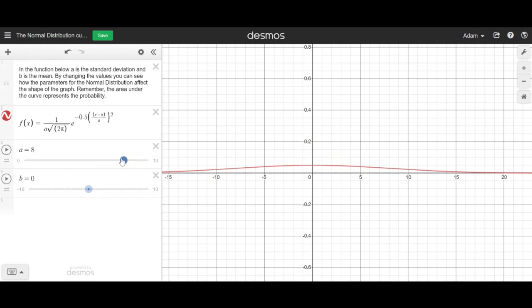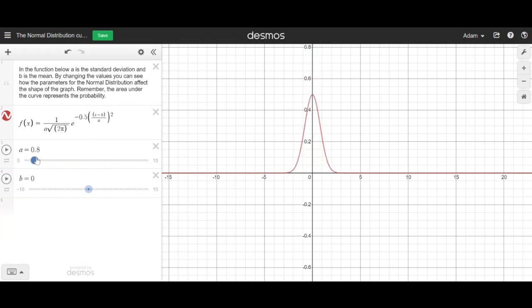But if we decrease it, can everyone see? Yeah, everyone can see what I'm doing. If you decrease the standard deviation, the data is getting more clustered around the mean, and you can see the peak is going up.